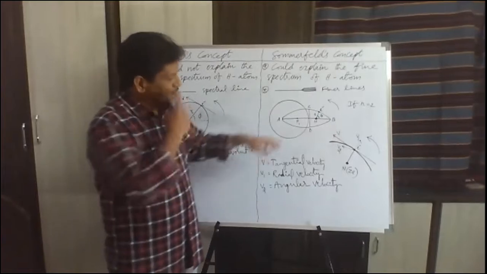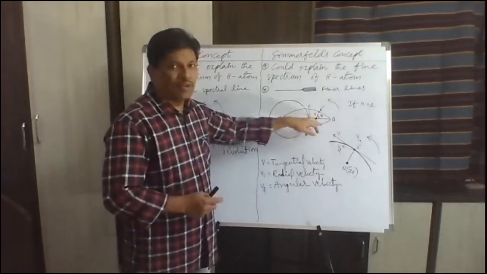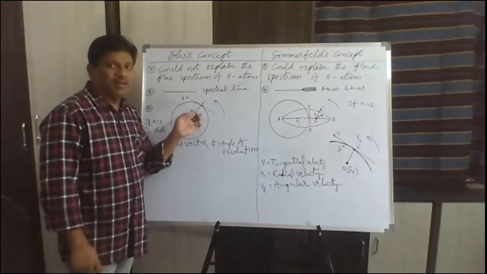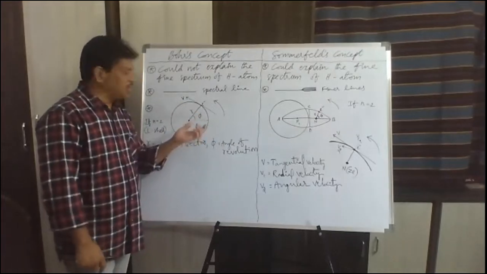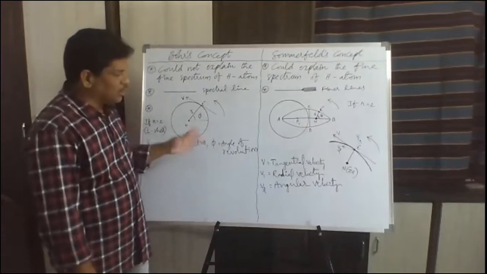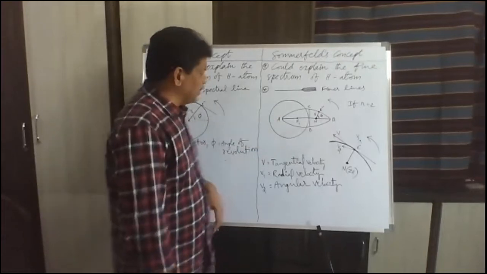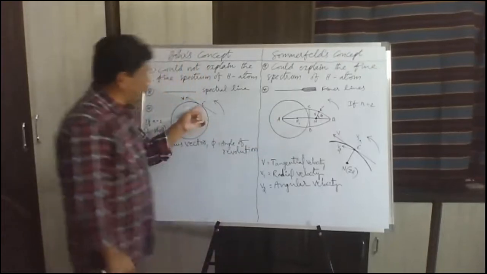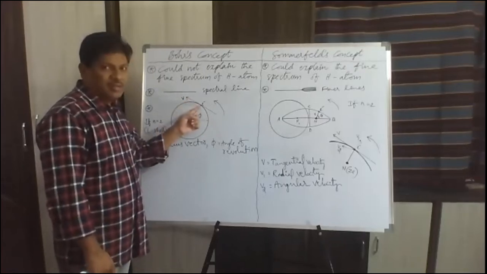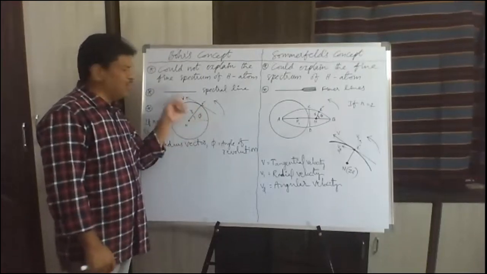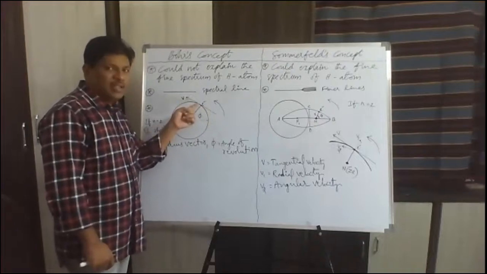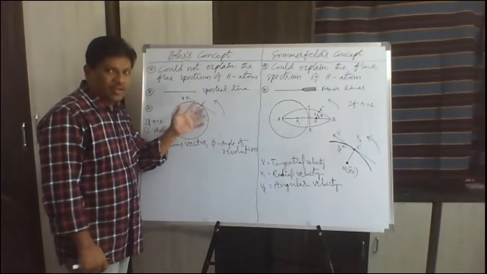Okay. So like this, R value and phi value both will change in elliptical path, whereas only phi value changes, but the radius vector remains constant in circular path. Next thing is that if you take the electron revolving in circular path, at any instant, V is representing what here? Tangential velocity. V represents what here at this point? Tangential velocity of electron. That is given.